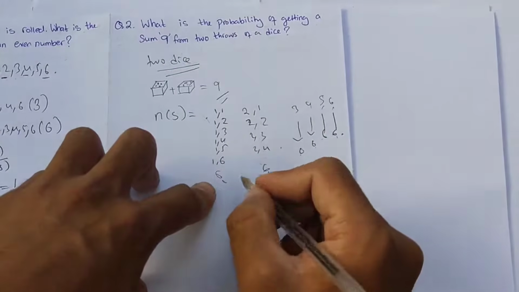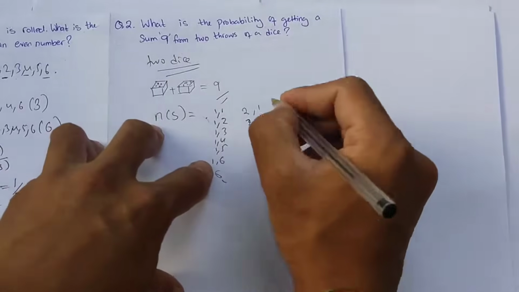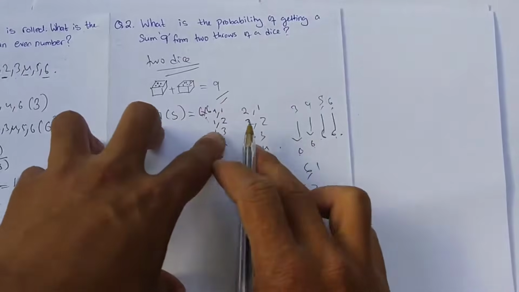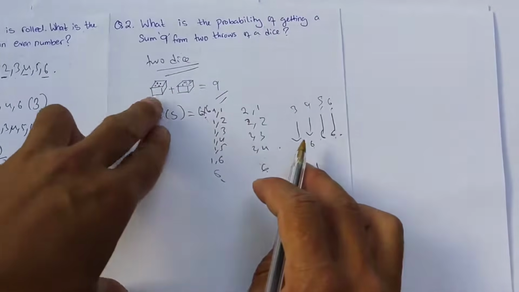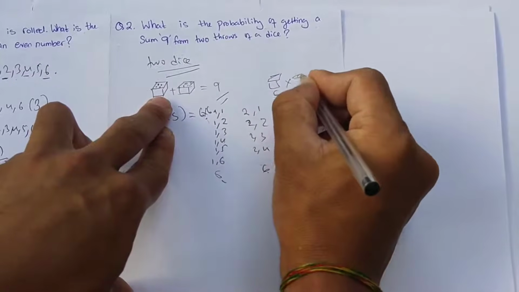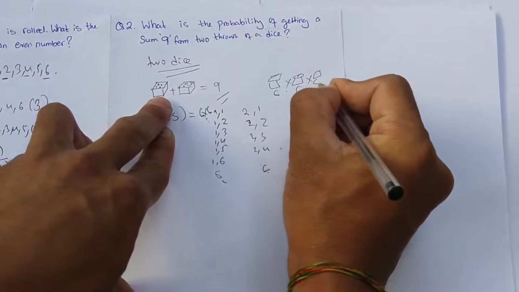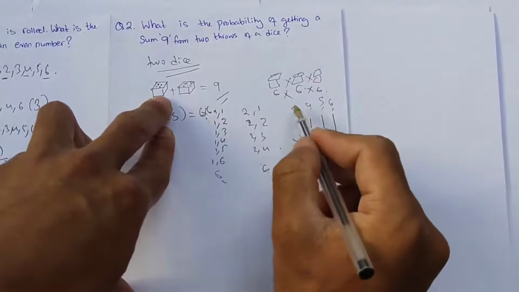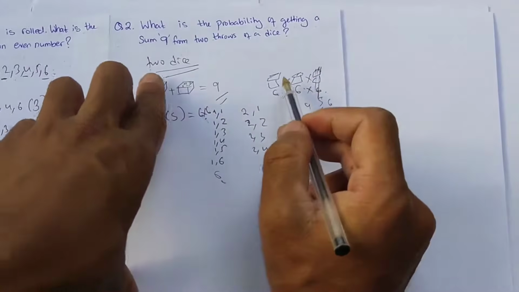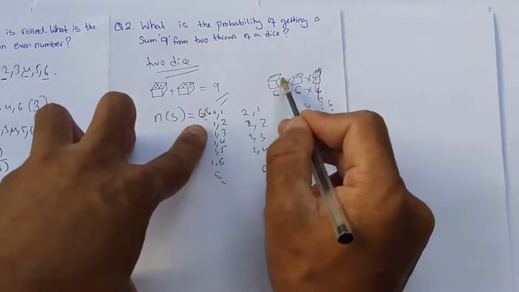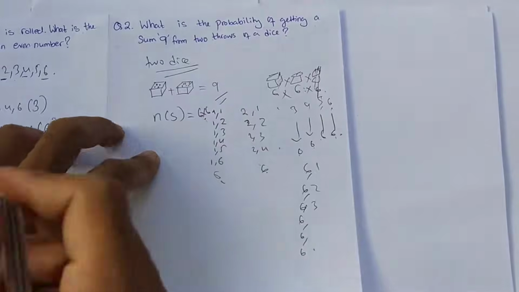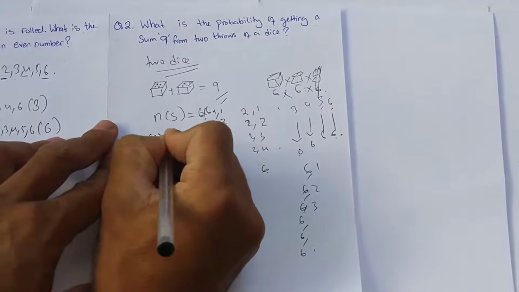To get the total possible outcomes, we multiply 6 into 6. Consider the examination: rolling the first dice gives 6, the second dice again 6, the third dice again 6, so the possible outcomes would be 6 into 6 into 6. But our question is rolling 2 dice only, so we just multiply 6 into 6, which is 36. So the total possible outcomes is 36.